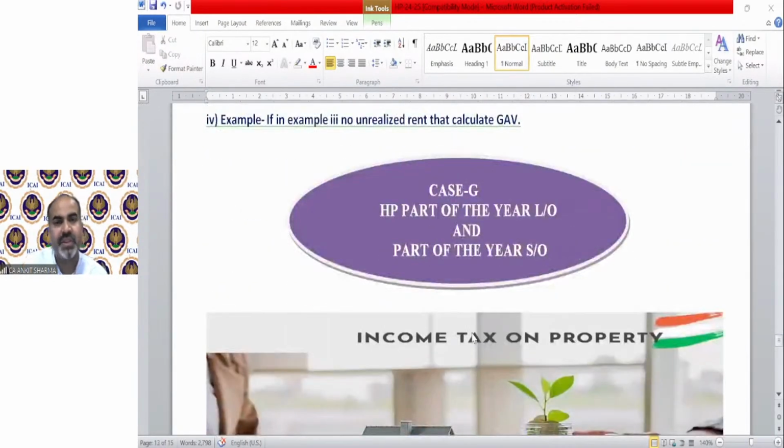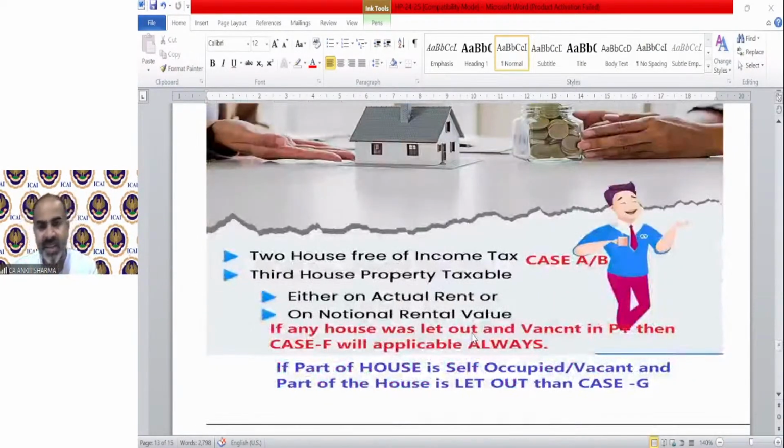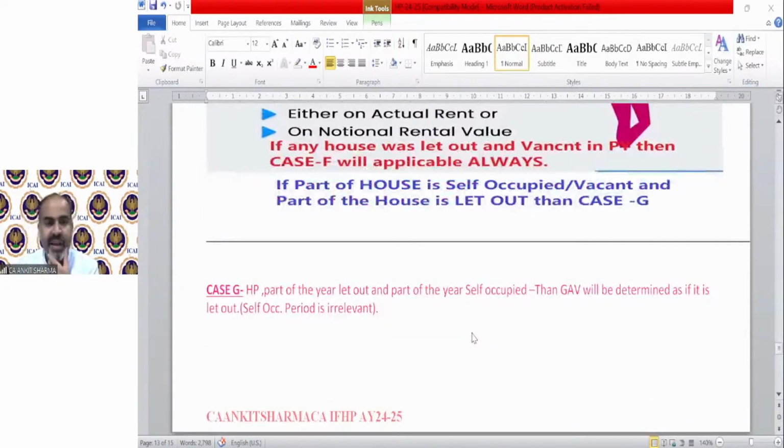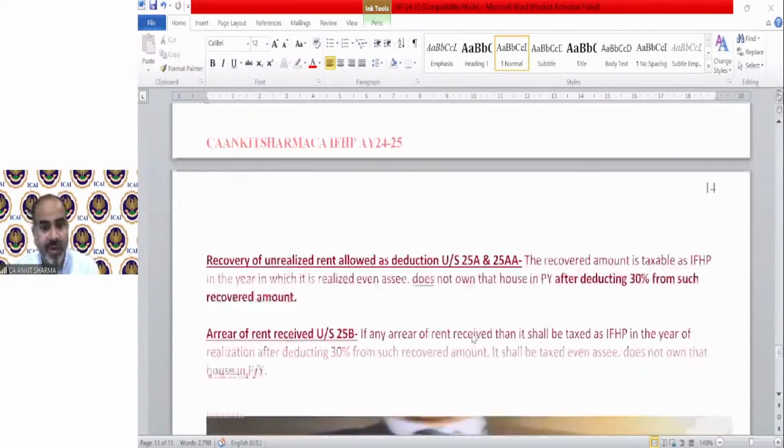Next is case number G, which says house property part of the year let out and part of the year self-occupied. These are different cases. We have discussed this. In case of G, there is again the same provision. ARR will be for that part for which house property was let out.